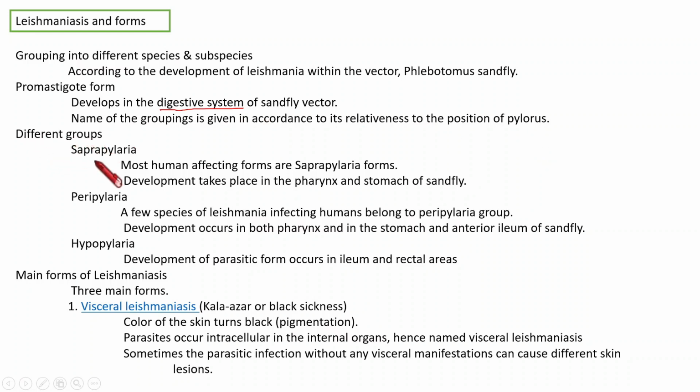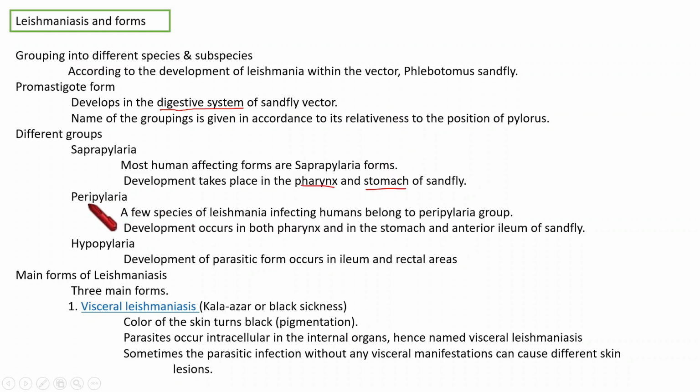Which are the different groups? Suprapylaria, peripylaria, and hypopylaria. How do they differ? First, let's see what suprapylaria is. Suprapylaria is the most common variety that causes leishmaniasis. And its development takes place in the pharynx and stomach of the sandfly.